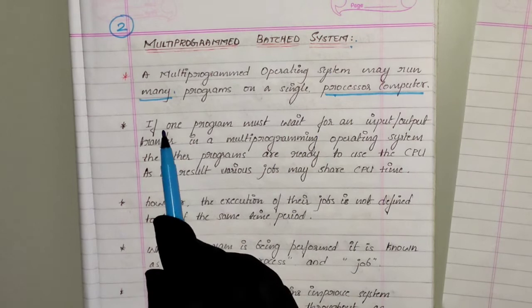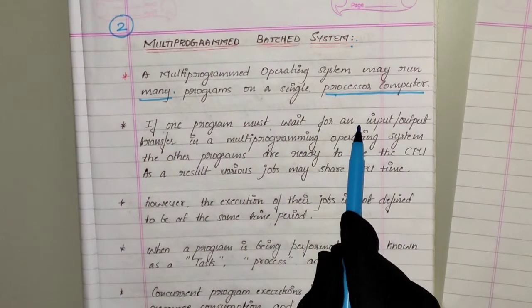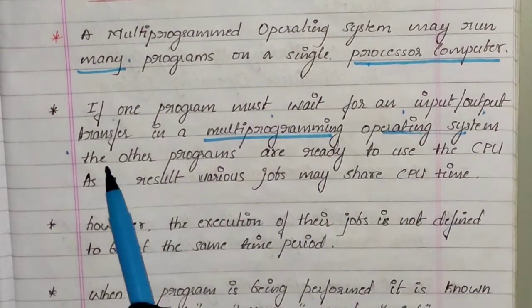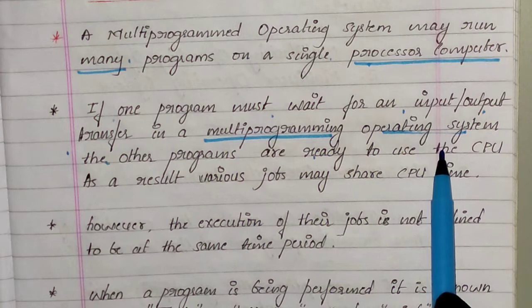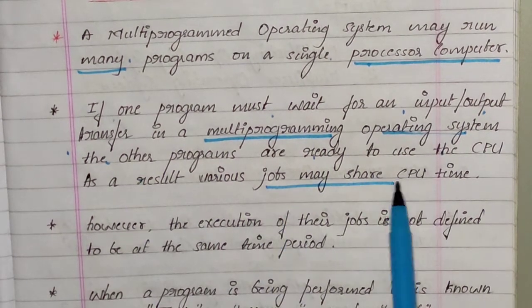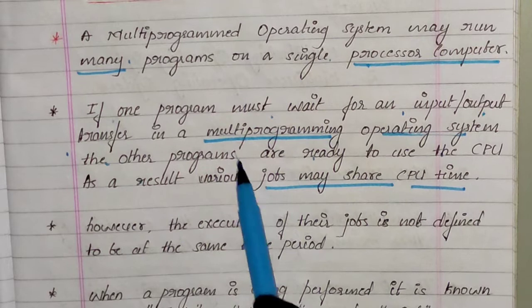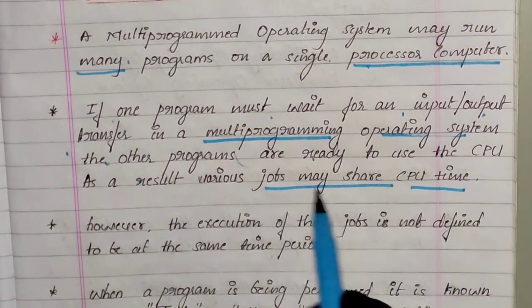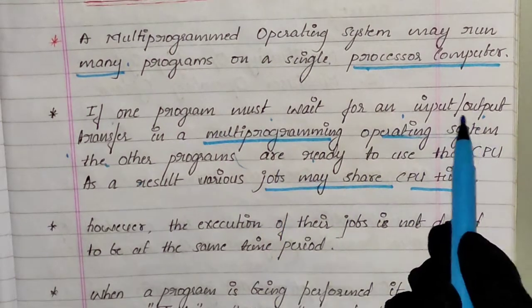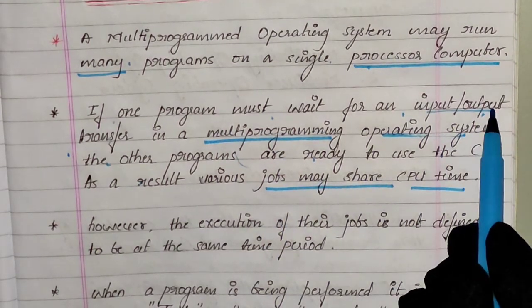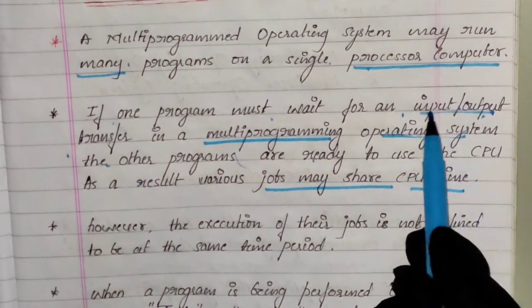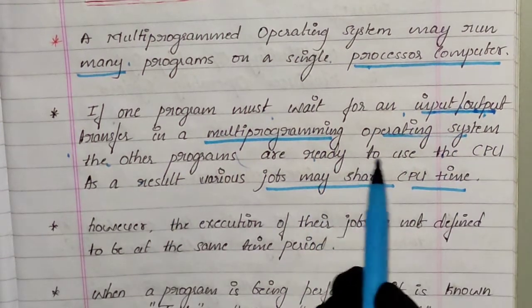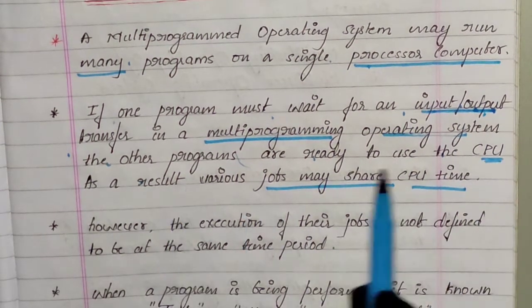So see here, if one program must wait for an input output transfer in a multi-programming operating system, the other programs are ready to use the CPU. As a result, various jobs may share CPU time. As I have explained already, when one program is being executed and an input output request arrives, then this process has to wait to fulfill the request, so another process can be brought into the CPU for execution.